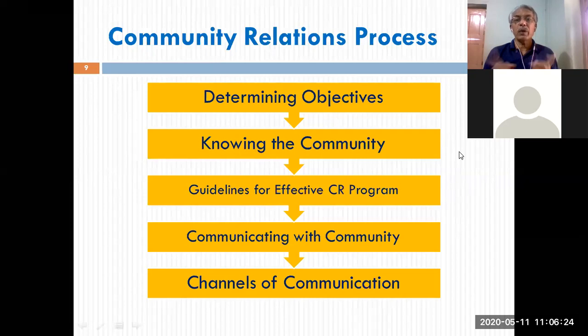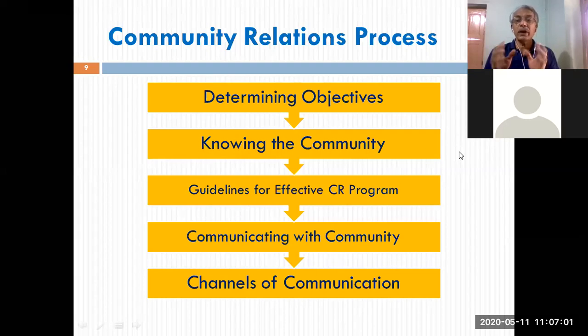Then one of the important parts of any community relations process, in fact the public relations process, is a continuous interaction with the community. Right? You need to tell the community what you intend to do, or why you intend to do it, how you intend to do it. You are also required to obtain their suggestions, inputs, feedback as to how they are coping with this, what are their priorities, requirements, needs, etc. So there would be a healthy communication between these two, the organization, represented by its PR and CR wings, and the community on the other hand.